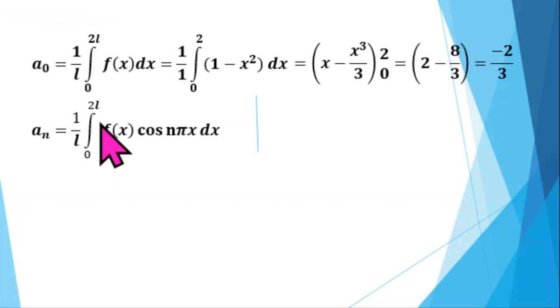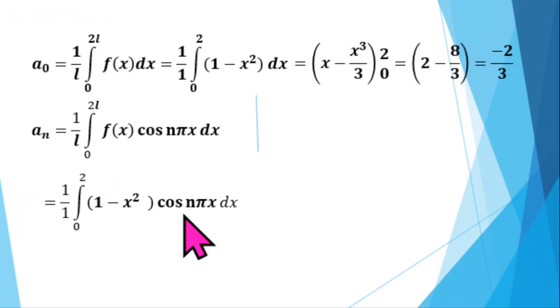Next, integrate 1 minus x square cos n pi x using Bernoulli's rule. This is of the form uv, where u is equal to 1 minus x square and v equal to cos n pi x. So using Bernoulli's rule, integral uv dx equal to u v1 minus u dash v2 plus u double dash v3 minus etc. So the first term will be u v1, that is 1 minus x square into v1.